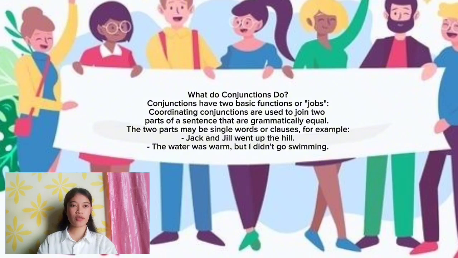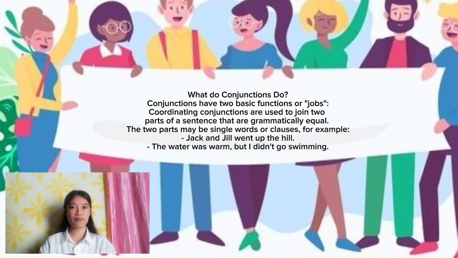What do conjunctions do? Conjunctions have two basic functions or jobs. 1. Coordinating conjunctions are used to join two parts of a sentence that are grammatically equal. The two parts may be single words or clauses.